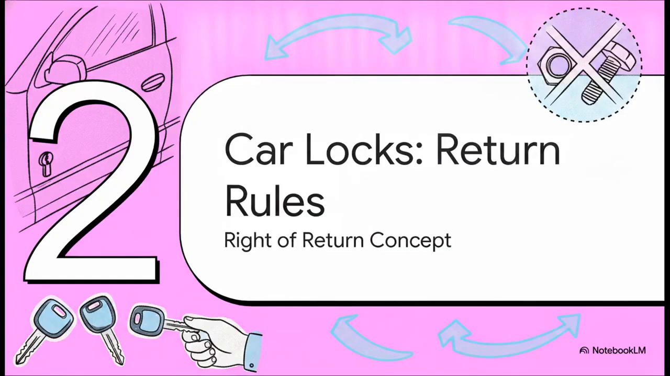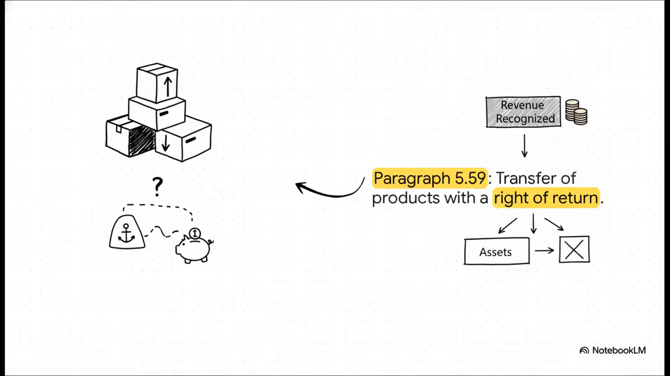Section 2. CarLocks return rules. So, let's focus entirely on the first half of the question, the CarLocks. You can completely forget about the nuts and bolts for a second. What does paragraph B21 of IND AS 115 actually say? It explicitly states that revenue is only recognized for products that are not expected to be returned. The standard literally says revenue would not be recognized for the products expected to be returned. For that expected return, we have to create a liability and an asset. Concept clear? The goods you expect to come back, you simply cannot book that revenue on day one.